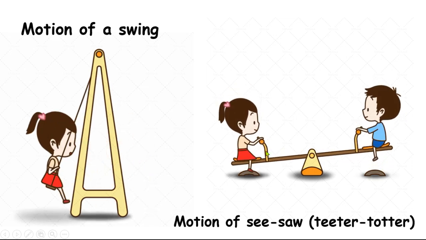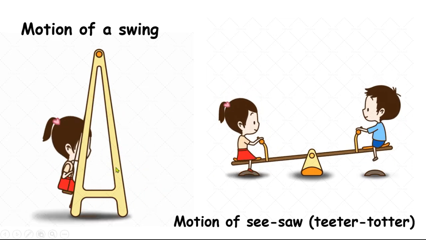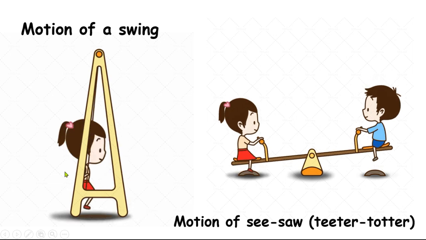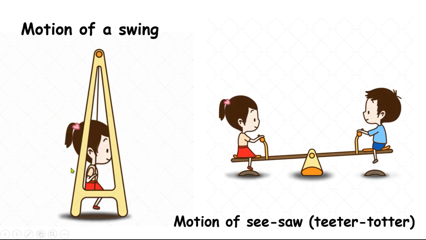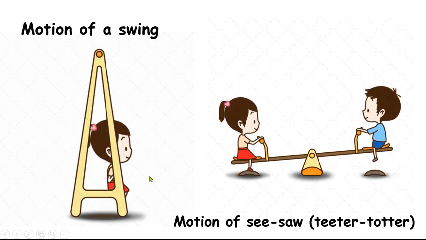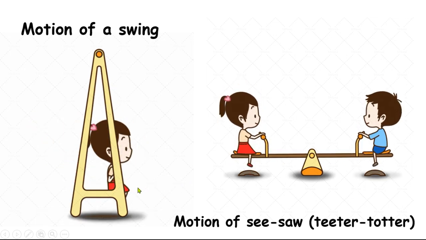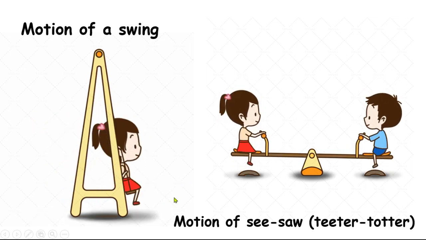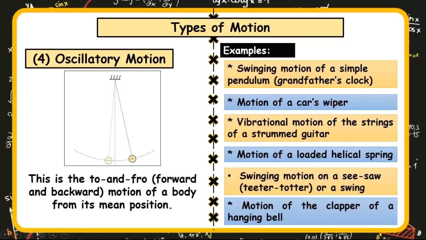This type of motion is oscillatory. If you look at the swing as well, when someone pushes one on this, it goes that way. This body is also oscillating. So these are perfectly good examples of oscillatory motion. And the last example is the motion of the clapper of a hanging bell.